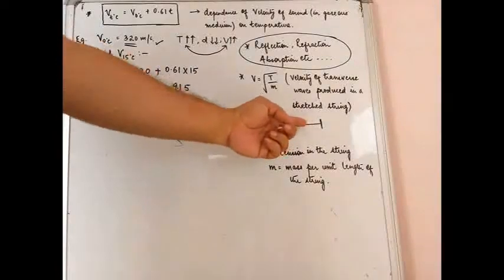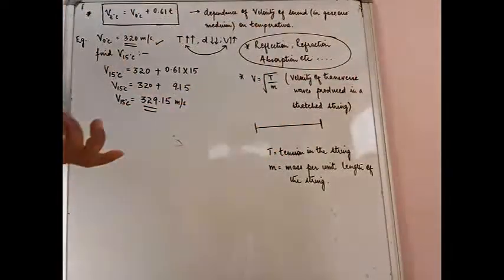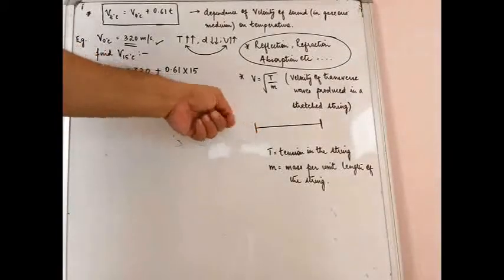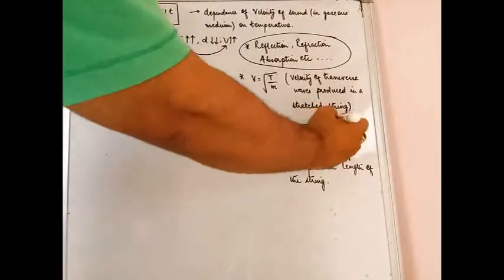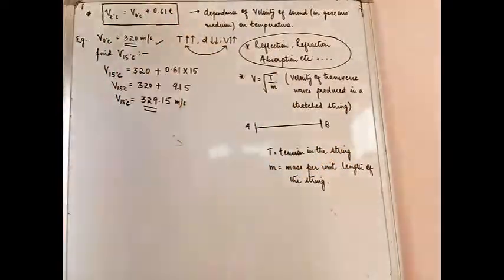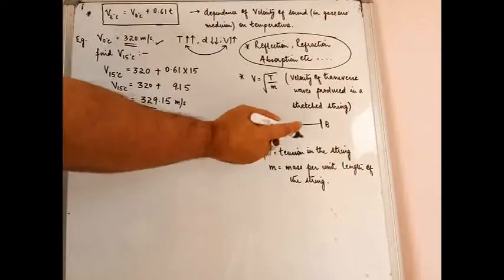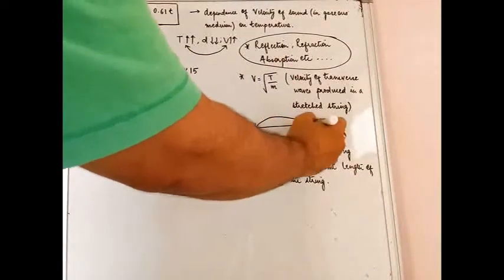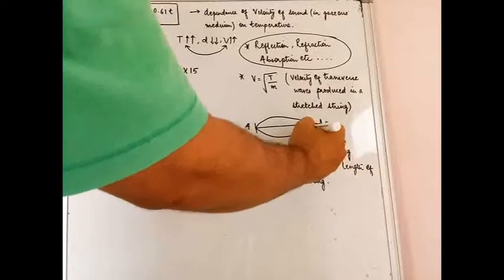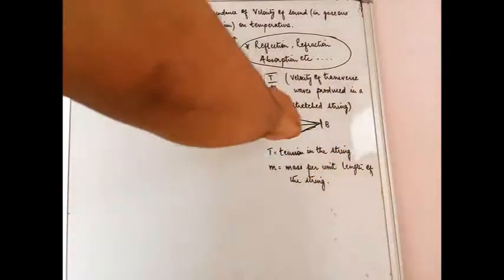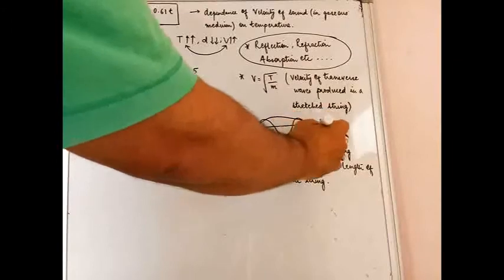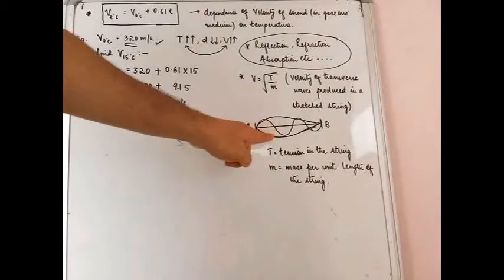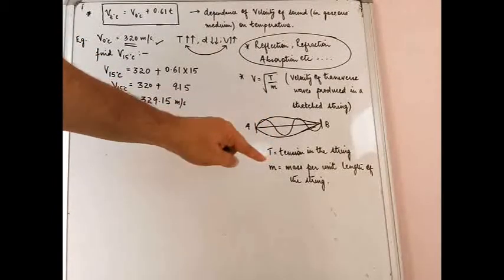Okay, so this is a stretched string, suppose for example a dhaga, or maybe an elastic rubber band or something. It is stretched at two corners. Suppose this is one end A, this is another end B, and this is a stretched string. Now if somebody comes and disturbs, you pluck the thing over here, so what will you see? You will see that there will be a disturbance created in this particular form or in this particular form, things like that.